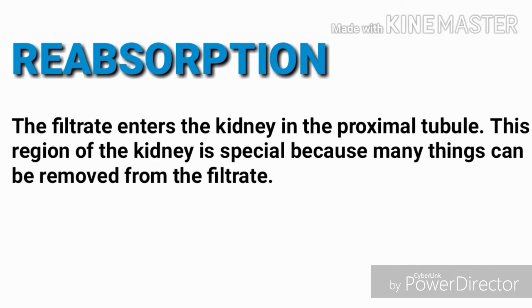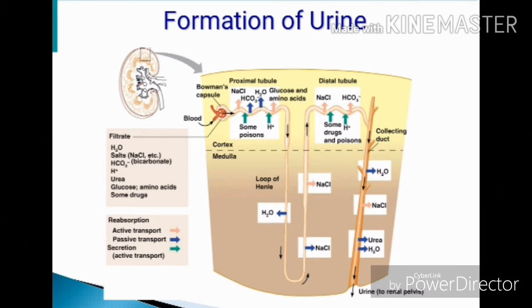Reabsorption. The filtrate enters the kidney in the proximal tubule. This region of the kidney is special because many things can be removed from the filtrate. These valuable things are recollected, or reabsorbed, by the body. Glucose, certain salts, vitamins, hormones, and amino acids are restored to the body and will not be included in urine.